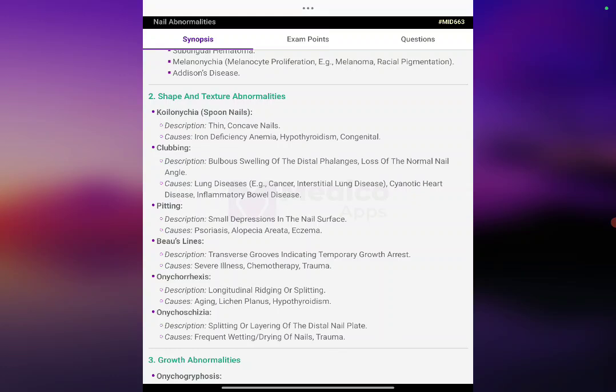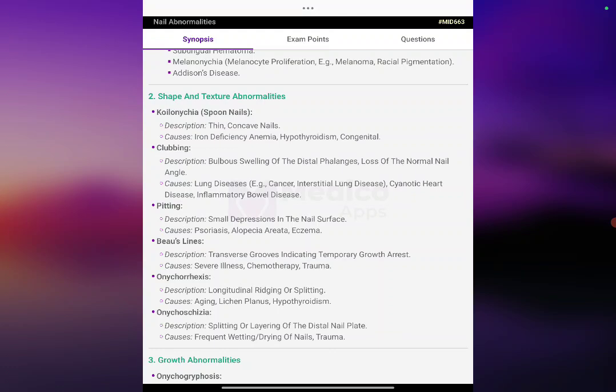Shape and texture abnormalities. Koilonychia, spoon nails: thin and concave nails seen in iron deficiency anemia, hypothyroidism, and congenital forms. Clubbing: bulbous swelling of the distal phalanges with loss of the normal nail angle, seen in lung disease, cancer, interstitial lung disease, cyanotic heart disease, and inflammatory bowel disease. Pitting: small depressions in the nail surface, seen in psoriasis, alopecia areata, and eczema.